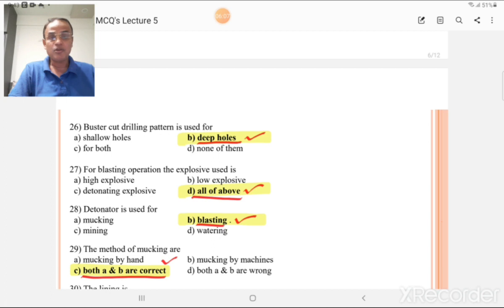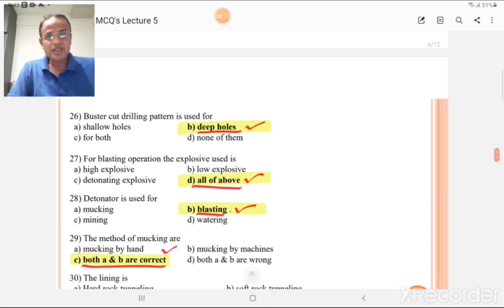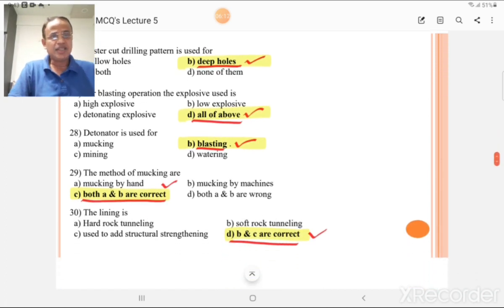Detonator is used for blasting. The methods of mucking are mucking by hand and mucking by machine. So both A and B are correct. The lining is for hard rock tunneling. It is not an appropriate answer. The lining is for soft rock tunneling as well, and it is used to add structural strengthening. So B and C are correct.